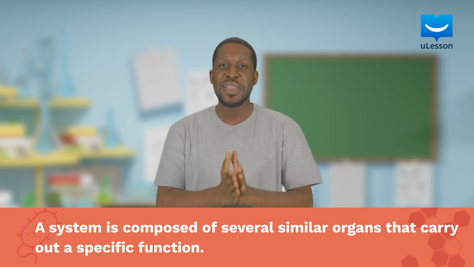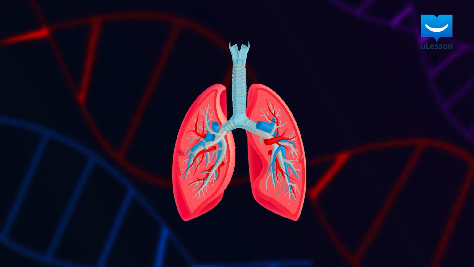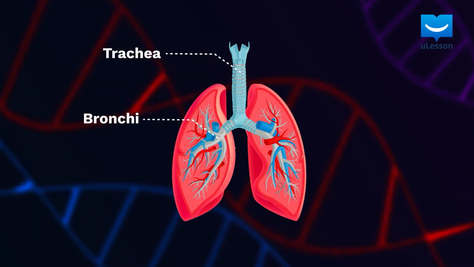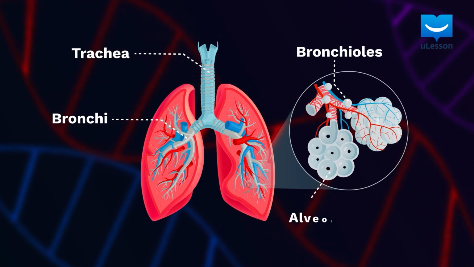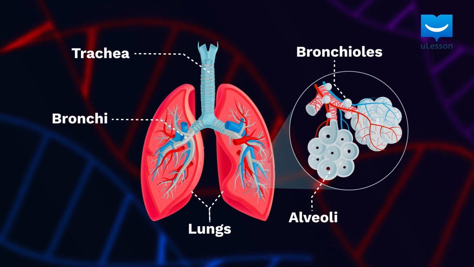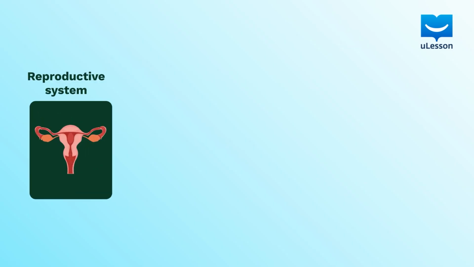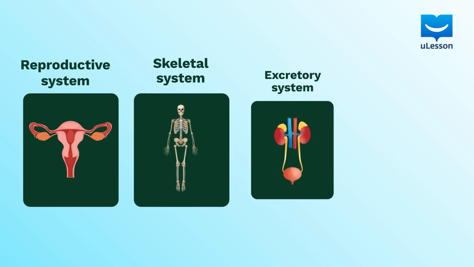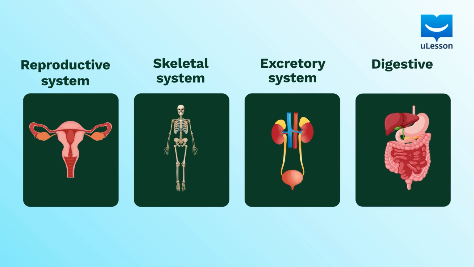That's right. The respiratory system is a good example. It is made up of the nose, trachea, bronchi, bronchioles, alveoli, and lungs. Other examples of systems in living organisms include the reproductive system, skeletal system, excretory system, digestive system, and etc. Now, a collection of systems make a whole organism, like some animals and flowering plants.